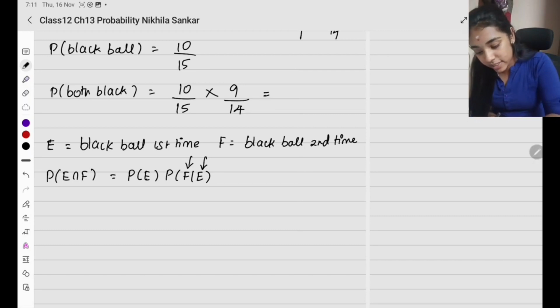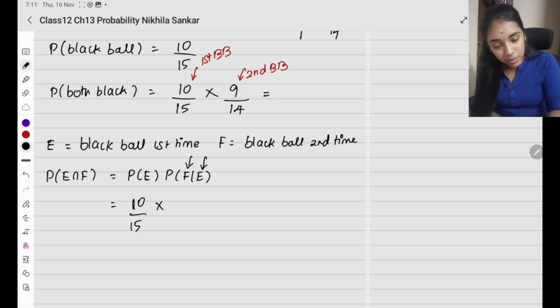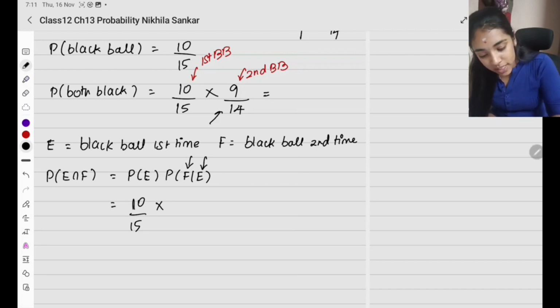So how are we going to write this? We have found it at this place. So this is going to be my first black ball and this is going to be my second black ball. So according to this, what is the formula going to be? Probability of taking a black ball is going to be 10 divided by 15, times, and it's a multiplication, taking a black ball for the second time, which is going to be 9 by 14.